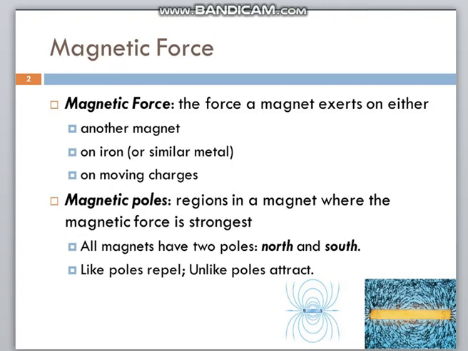Now, a magnet always has two poles, north pole and south pole. If we have the same poles, they will always repel each other, whereas opposite poles attract each other.